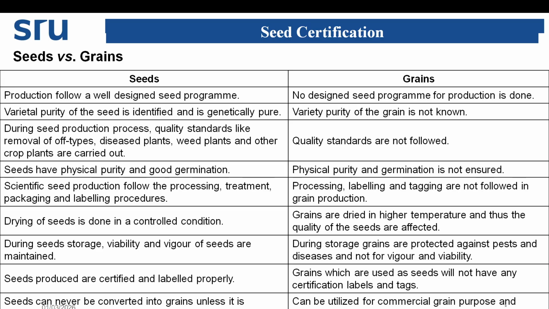Seeds produced are certified and labeled properly, while grains used as seeds have no certification label.